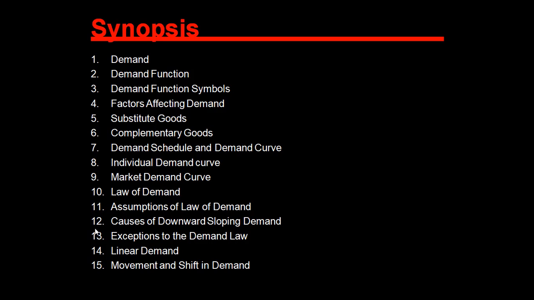These are the related topics that we will finish today, and when we will have our live classes, then we will discuss elasticity of demand.